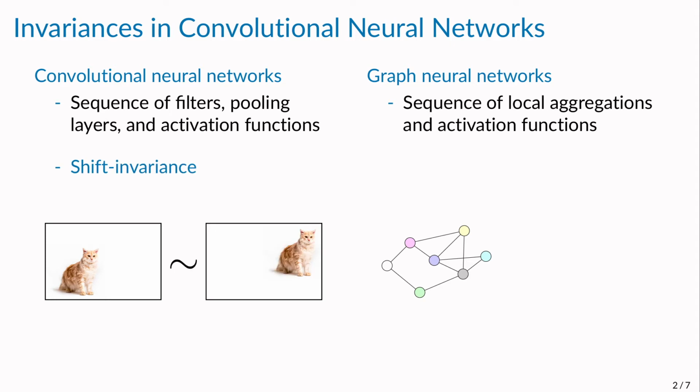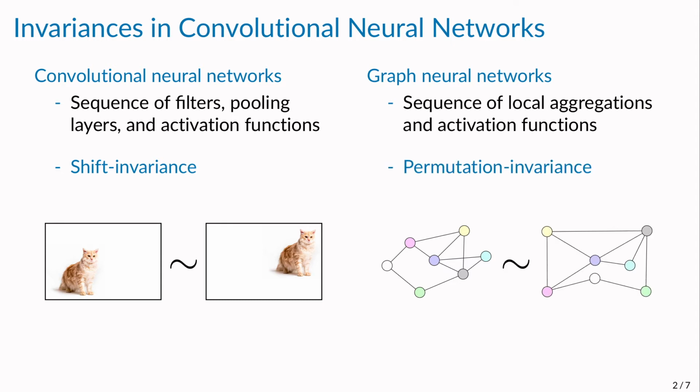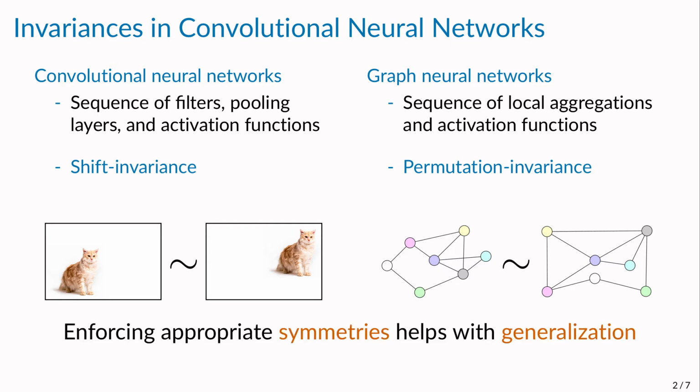A key property of convolutional neural networks is their shift invariance. If you take an image and shift it to the right and up, that image is essentially equivalent in that the output of the network will remain the same. Similarly, graph neural networks are permutation invariant, so if you rearrange and relabel the nodes of a graph, the output will also be the same. A key thing to note here is that enforcing appropriate symmetries helps with generalization of these architectures.